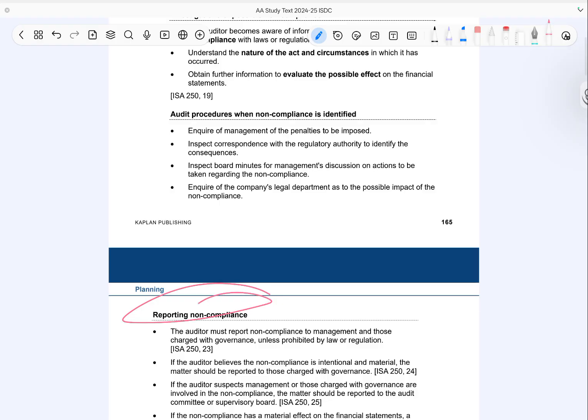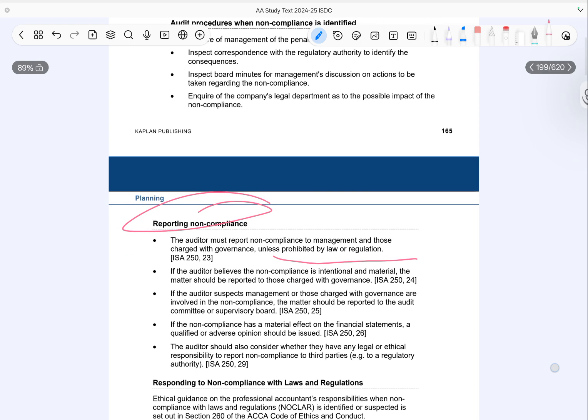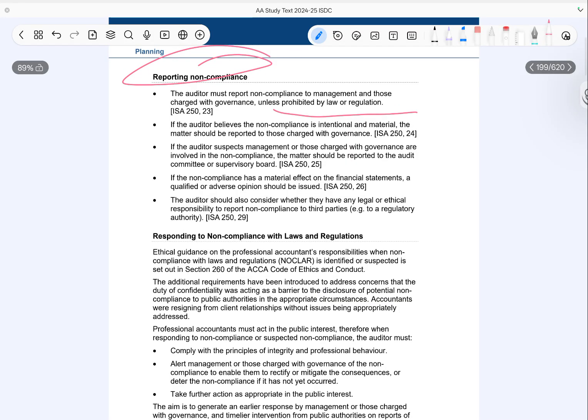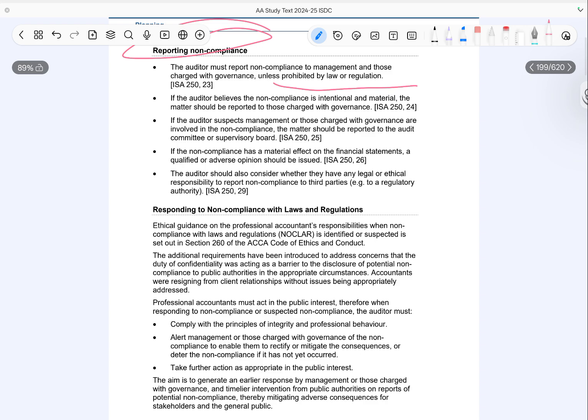The auditor must report any identified non compliance to management and those charged with governance unless prohibited by law or regulation. If the non compliance is intentional and material, it must be reported directly to TCWG. If management or TCWG are themselves involved, the matter should be escalated to the audit committee or supervisory board. If the non compliance has a material impact on the financial statements, the auditor will need to modify the audit opinion, such as issuing a qualified or adverse opinion. The auditor must also consider whether there is a legal or ethical duty to report the matters to external parties, such as regulators. Now, responding to non compliance, also known as NOCLAR.